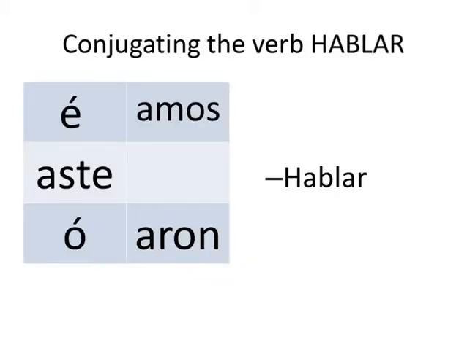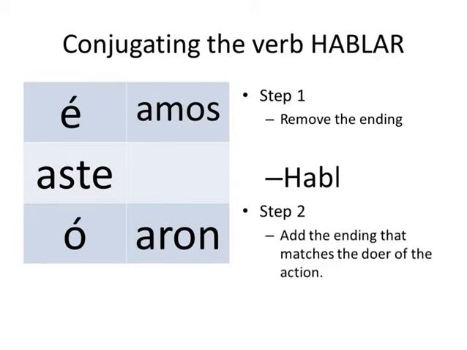Now let's conjugate a verb. Let's conjugate hablar. The first step is to remove the ending. Let's erase the AR. Now we want to add a new ending. This new ending will tell the listener or reader who did the action and that the action was done in the past. Let's say that I was the person who spoke, so we will need to add an accented E to the stem. Now we have hablé, and the listener understands that I spoke in the past.